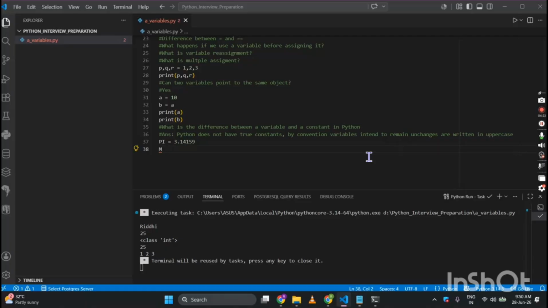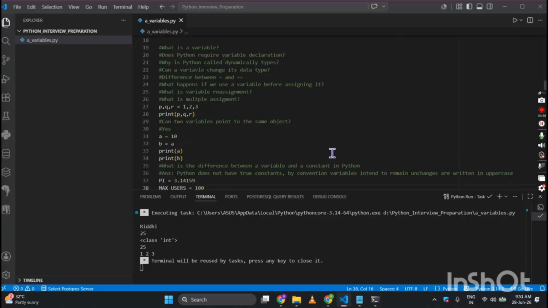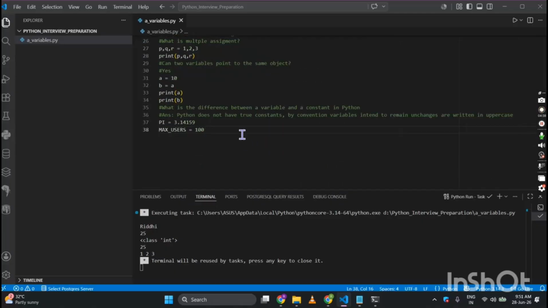Sorry, I have to write in uppercase. MAX_USERS. Suppose I am giving this as a value, this value will remain constant, so I have written it in uppercase. So this is a writing convention. These are must-practice questions that you should be practicing for your interview.